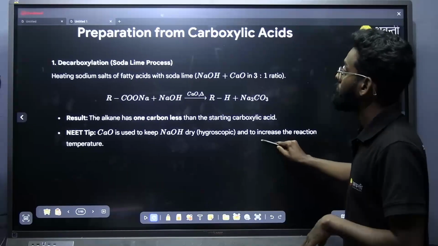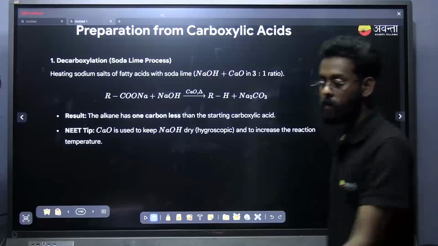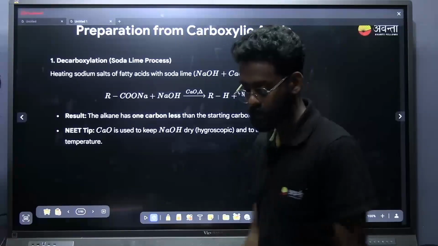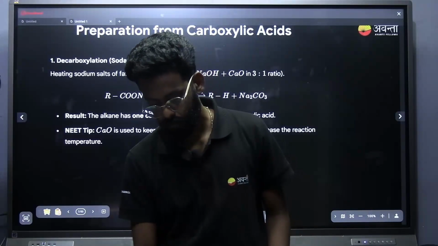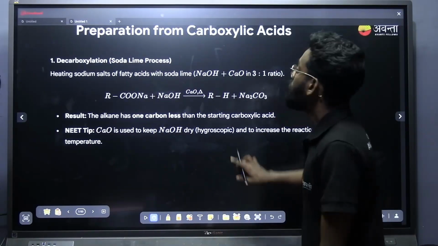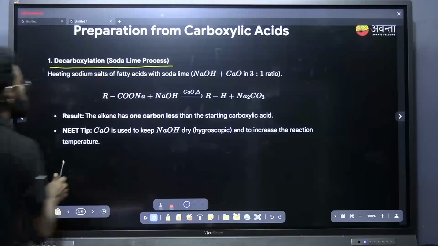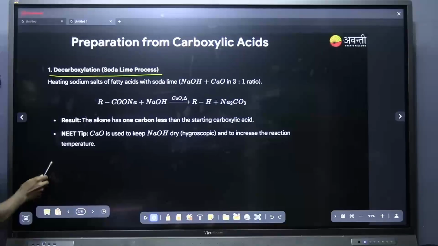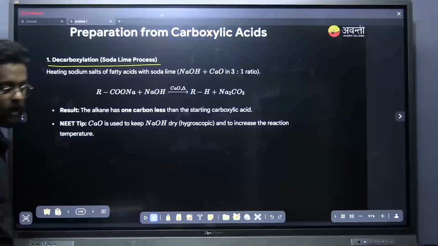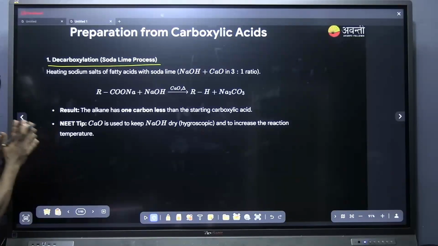Now the next one is preparation from carboxylic acid. How can I prepare an alkane from the carboxylic acid? That's the next method of preparation. The first method is decarboxylation. I hope all of you know about this decarboxylation process, because in some of the paper discussions we have discussed this one. What are the main points you should note down?